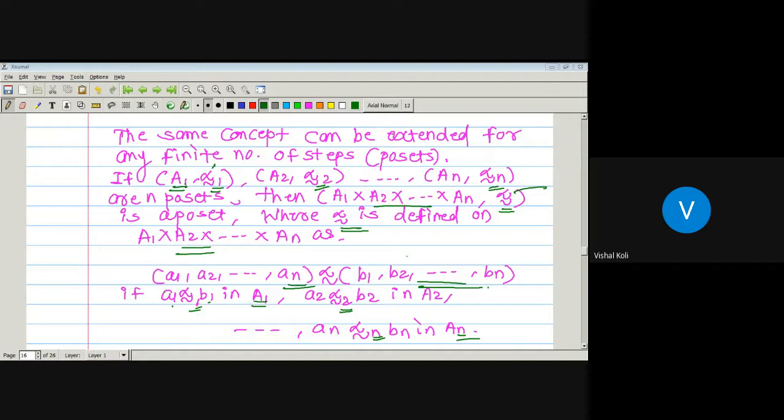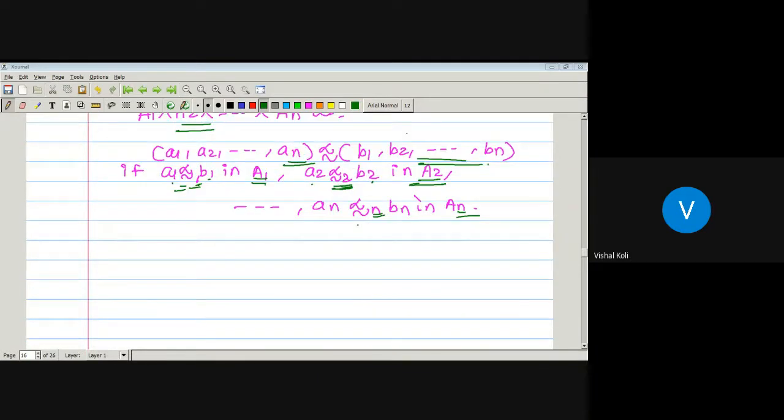As A1 is related to B1 in capital A1, here we have to use the relation precedes 1. Similarly, A2 is related to B2 in capital A2, and on A2 the relation is nothing but precedes 2. So here we have taken precedes 2, and up to so on AN is related to BN in capital AN, and on capital AN the relation is nothing but this precedes n.